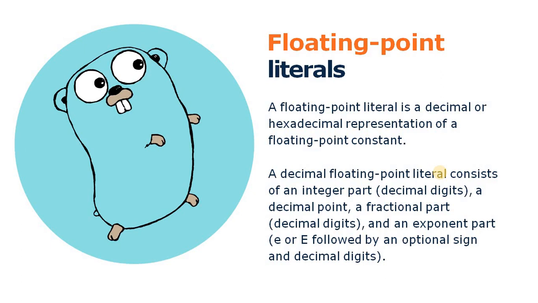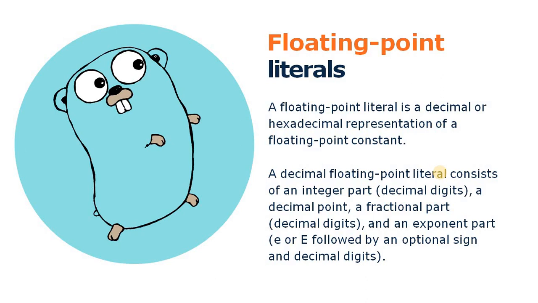So next are floating point literals. As we discussed, integers contain only whole numbers, or they can be used to represent a whole number.